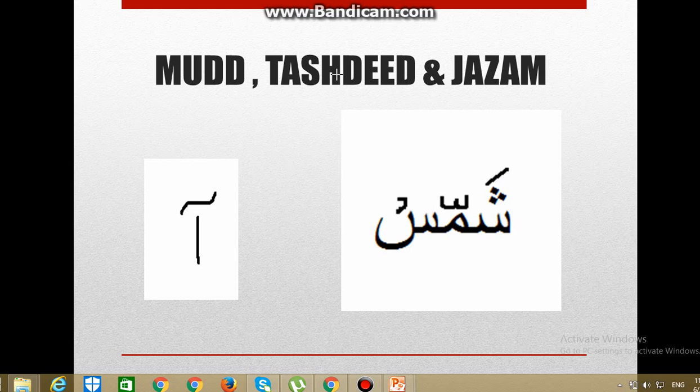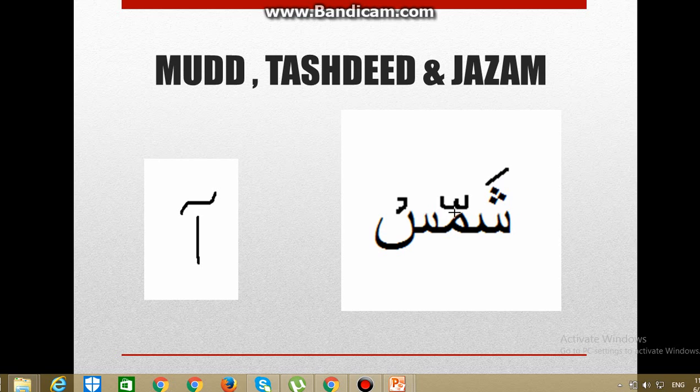And now tashdid. This word tashdid is this symbol, the W-like symbol. These symbols mean that 2 alphabets are joined. You may not understand it at first, but let me clear it up. It is upon the alphabet meem, which means that 2 meems are combined together.